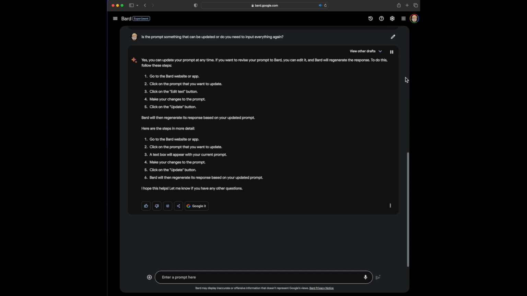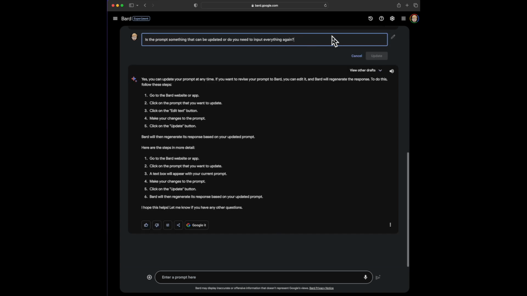Here are the steps in more detail. 1. Go to the Bard website or app. 2. Click on the prompt that you want to update. 3. A text box will appear with your current prompt. 4. Make your changes to the prompt. 5. Click on the Update button. 6. Bard will then regenerate its response based on your updated prompt. I hope this helps. Let me know if you have any other questions. No, it helps. It definitely looks like I can make changes and update the prompt.